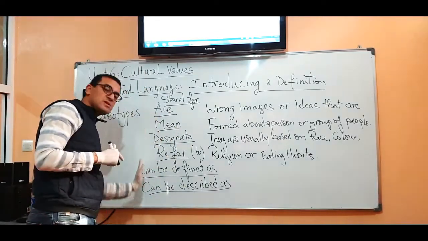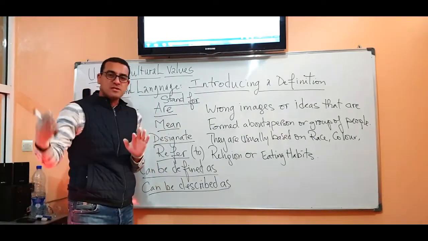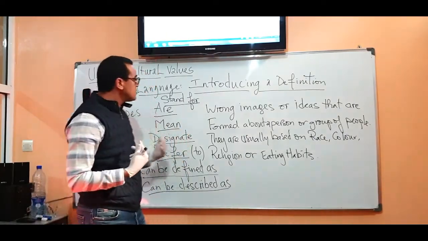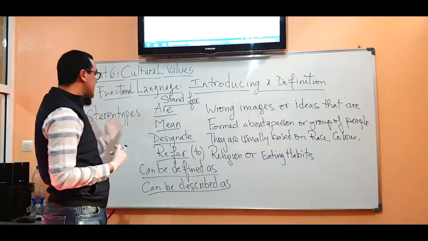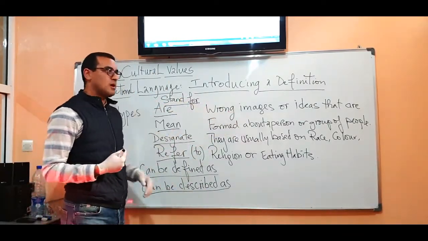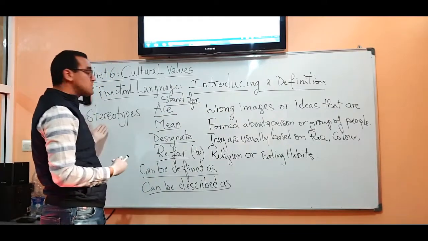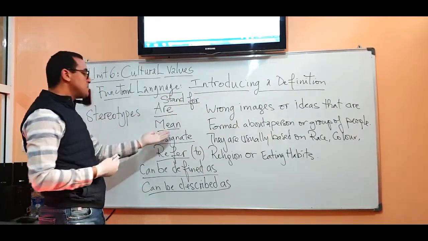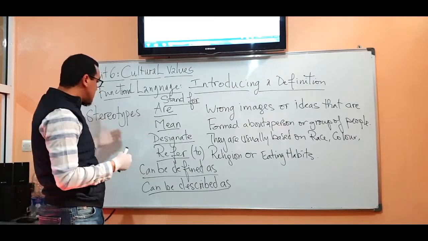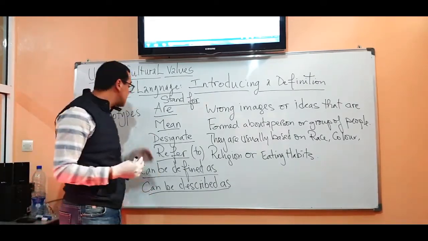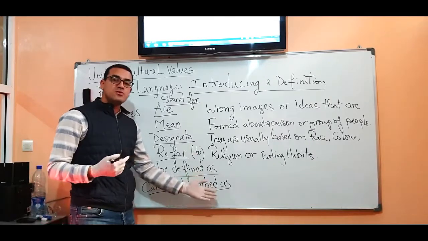So all these expressions, guys, among many other expressions, are used to what? To introduce definitions. So we can say stereotypes stand for wrong images or ideas that are formed and so on and so forth. Stereotypes are, stereotypes mean, stereotypes designate, stereotypes refer to, stereotypes can be defined as, stereotypes can be described as.